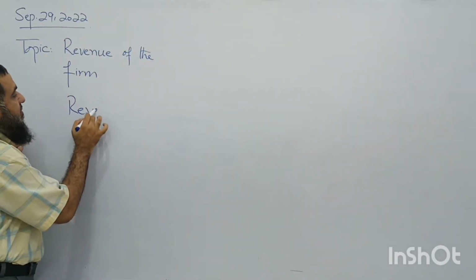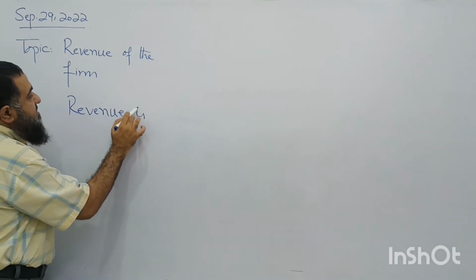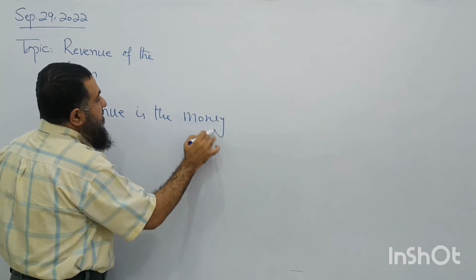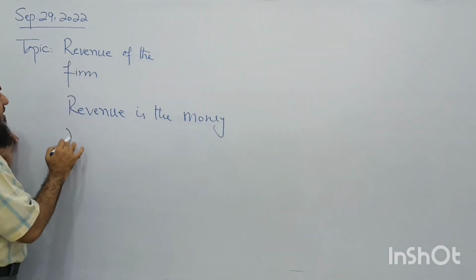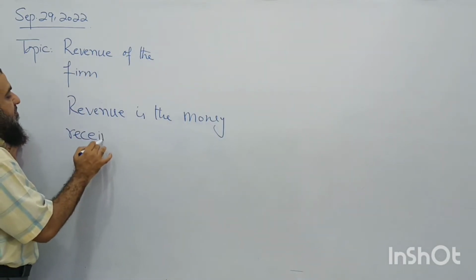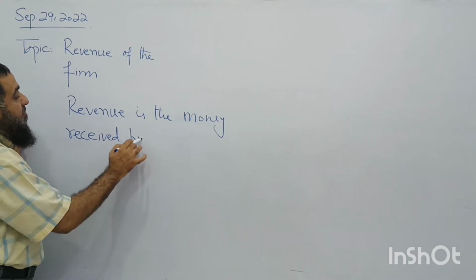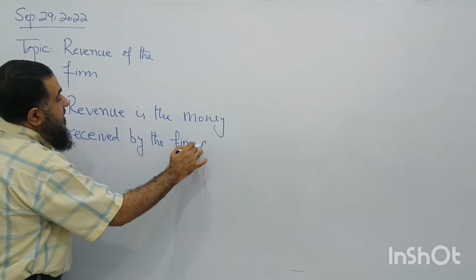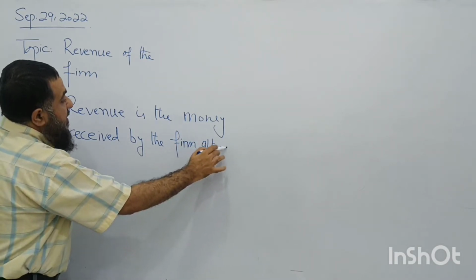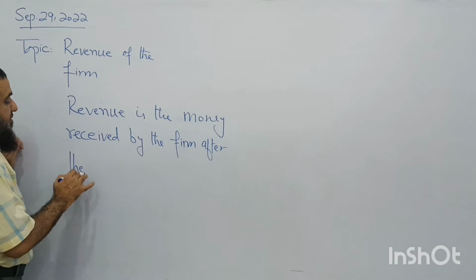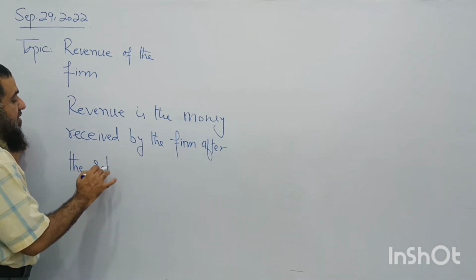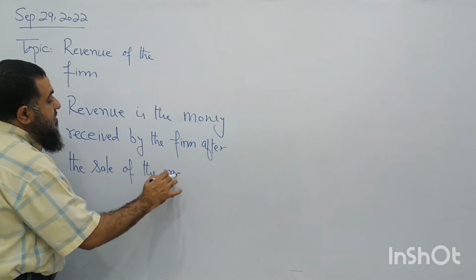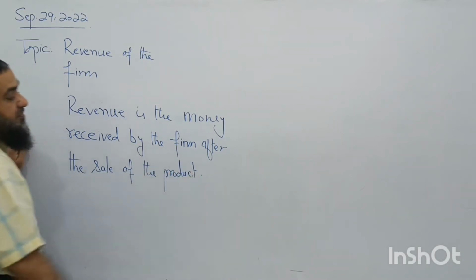Revenue is the money received by the firm after the sale of the product. So this is the revenue of the firm.